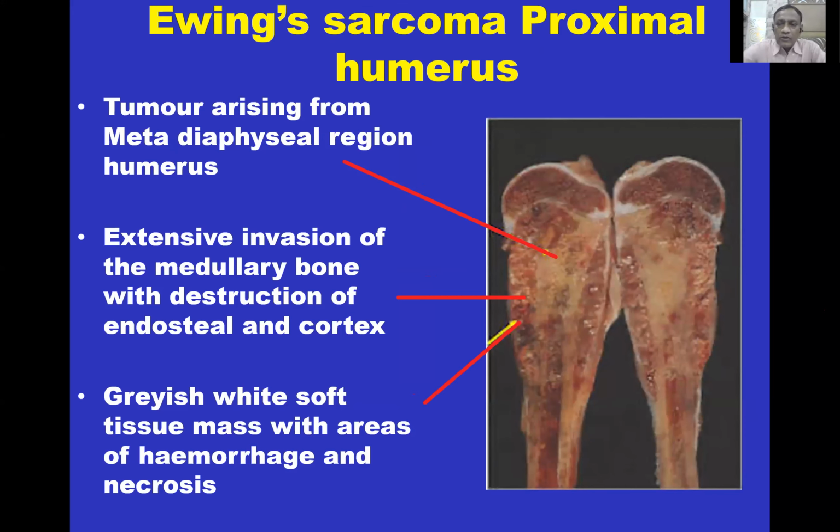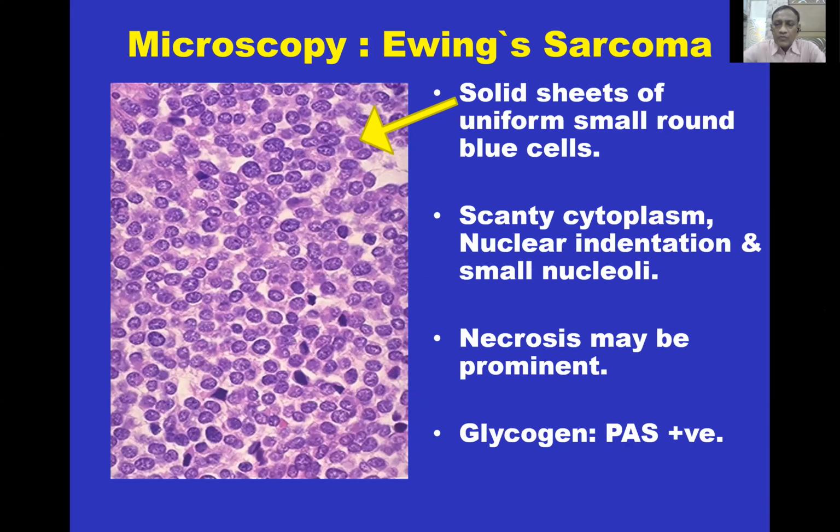Microscopically, there are solid sheets of uniform small round blue cells. That's why it is also called small round blue cell sarcoma. The cytoplasm is scanty, with nuclear indentation and small nuclei present. Necrosis may be prominent, and because of the presence of glycogen, it is PAS positive.